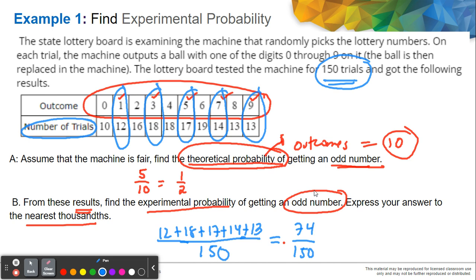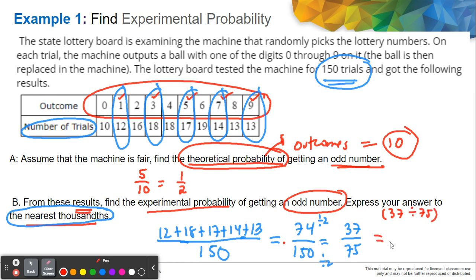Okay, now we need to simplify this one. As you know, we can divide both of these by 2. So therefore, it will become 37 out of 75. Remember, we have to simplify our fraction if possible. Since we would like to express our answer to the nearest thousandth in decimal form, you know that to get the decimal form, we simply divide 37 by 75.